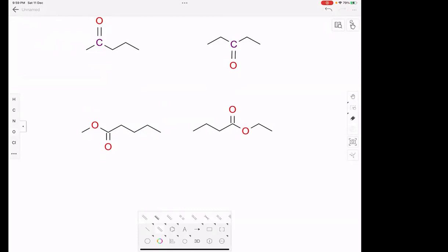Now this group is dividing the chain into two parts. Here one carbon on one side and four carbons on the other side. Here two carbons on one side and four carbons on the other side. So these two are metamers of each other. So which compounds show metamerism? Ketones, esters, and ethers.